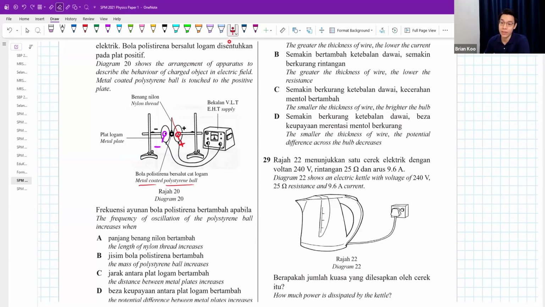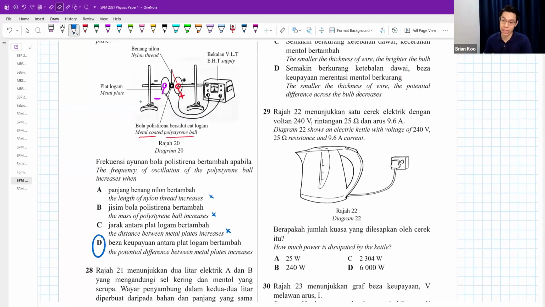Okay, so you want it to swing faster, which means you need to have a very strong electric field. Think of how to make the electric field stronger. I don't think increasing the thread will make a difference. If the ball is heavier, then it will move slower because it is harder to move. If you increase the distance of the metal plate, of course the electric field will be weaker, right?